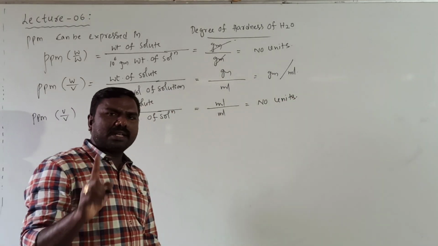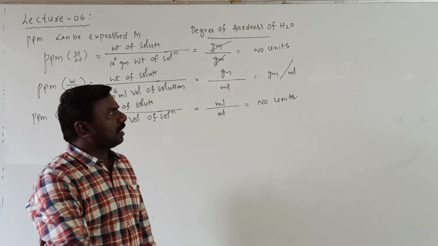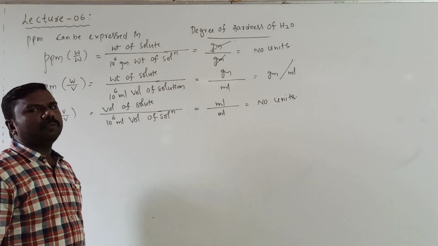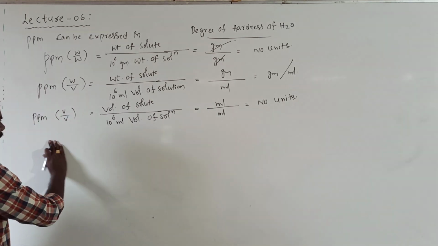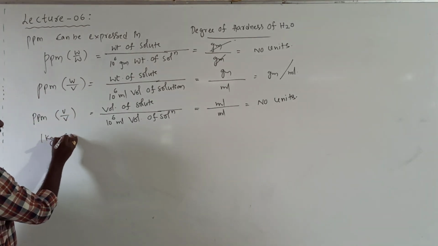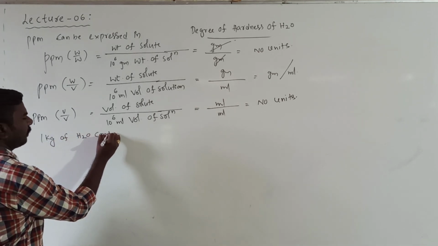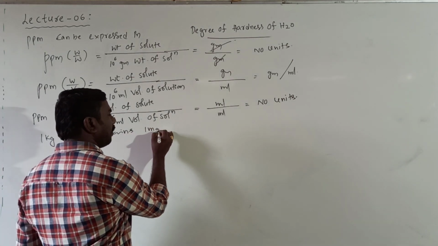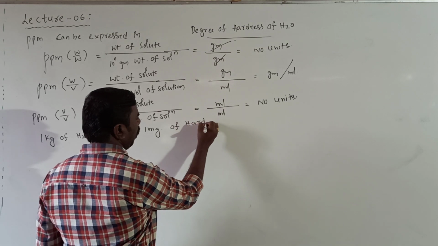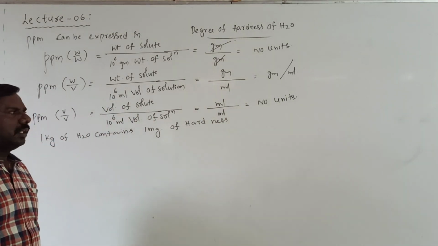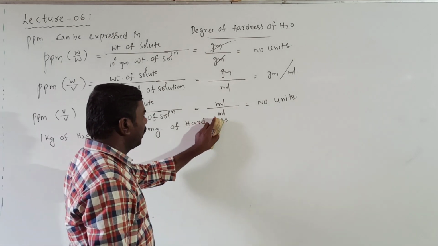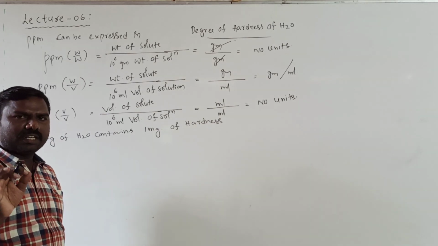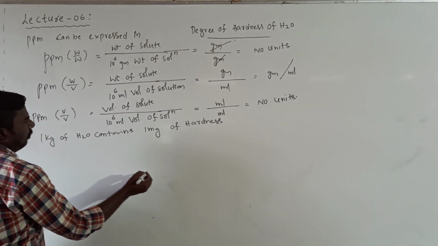First of all, you have to understand the box given already, second one about the ppm. Now, from the problematic point of view, what are the topics required for us? 1 kg of water contains 1 milligram of hardness. Hardness of water is indicated or expressed in terms of CaCO3.